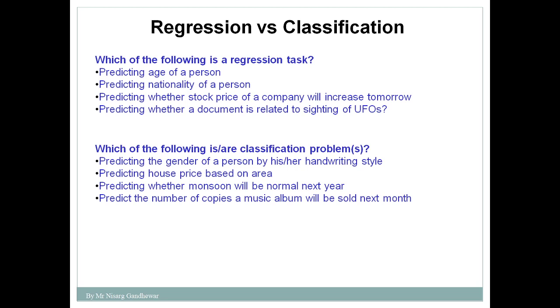Predicting whether the monsoon will be normal next year, yes or no. Always there are two possibilities, yes or no. So it's a classification problem. Predict the number of copies a music album will sell next month, whether that copy will be sold or not. So this is a classification problem. So you need to decide whether the problem is a classification problem or a regression problem. You need to focus on that. If the outcome is categorical in nature, then it's a classification. Suppose your outcome is continuous in nature, then it's a regression one.